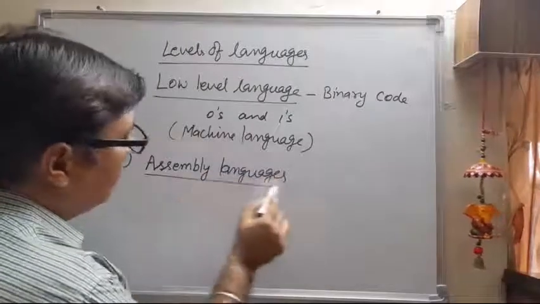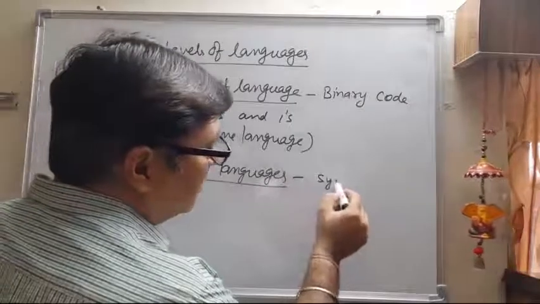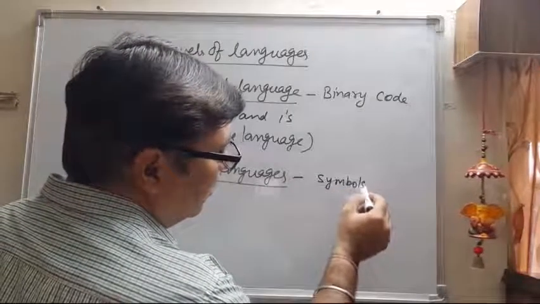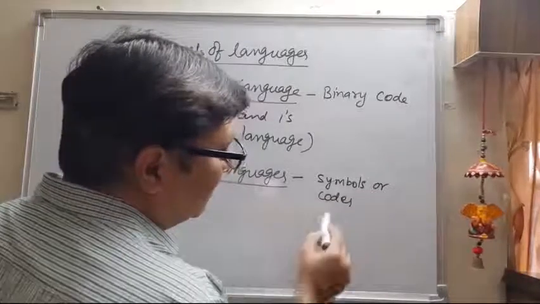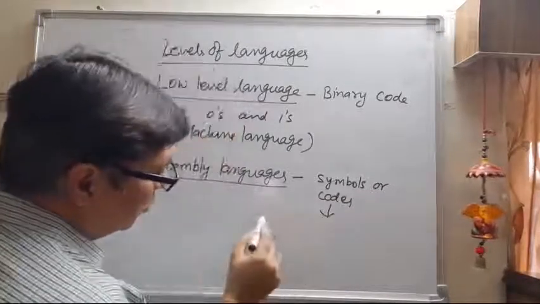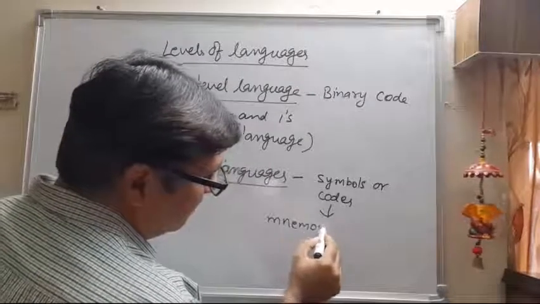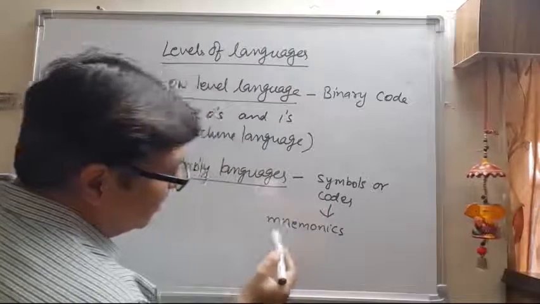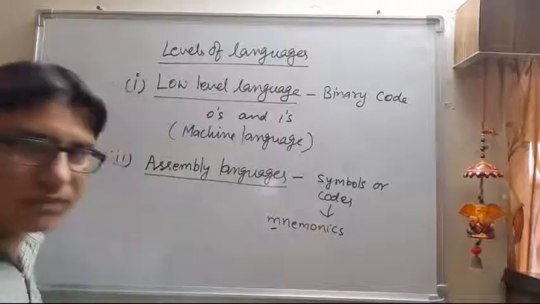These assembly languages were in the form of symbols or codes, and these symbols or codes are known as mnemonics. The M is silent, so it is pronounced "nemonics".